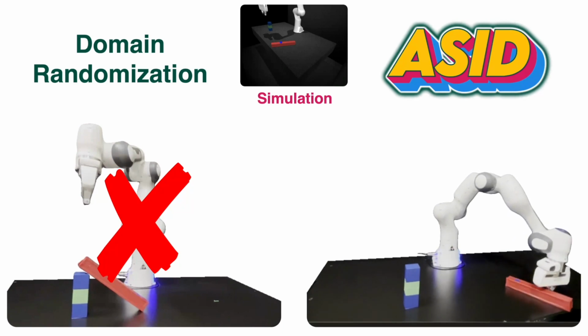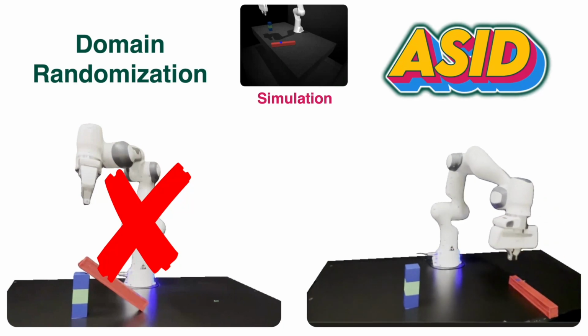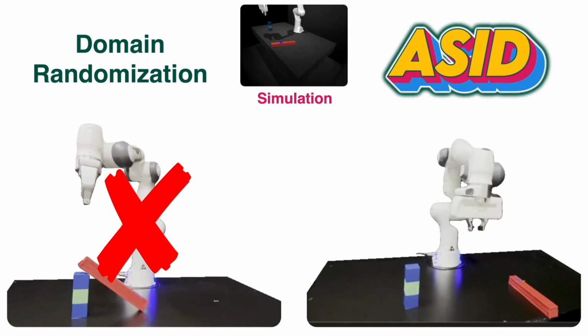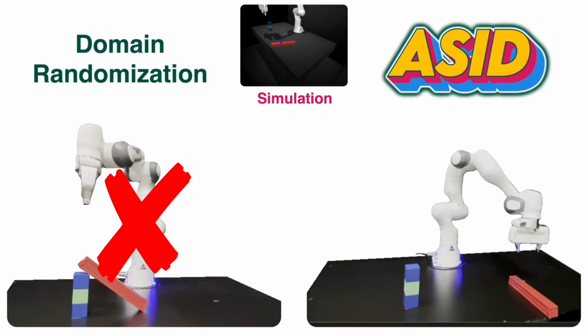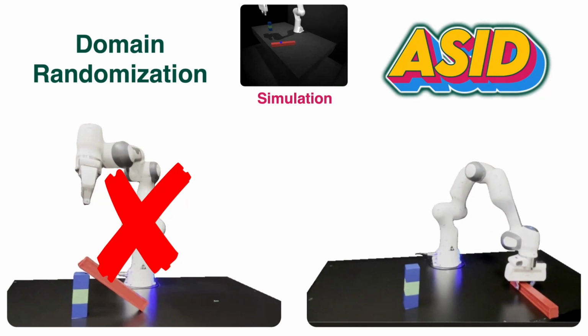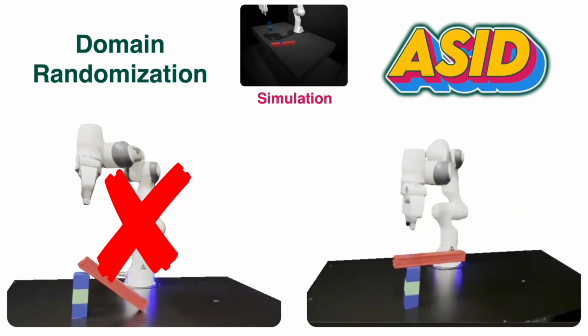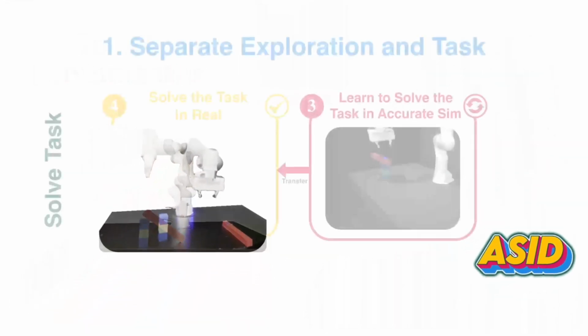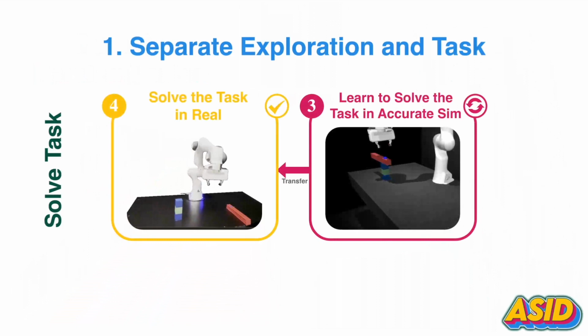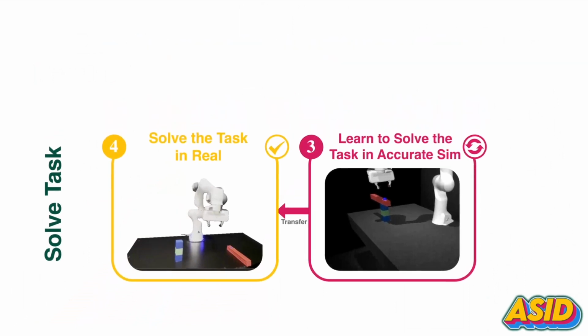On the other hand, our policy first explores the real world and identifies the correct center of mass. It then targets the simulation training towards a single configuration that accurately represents the real world, which allows for zero-shot transfer of the task policy. Our key insight is that transferring dynamic tasks from simulation to the real world inevitably requires real-world exploration to solve the task.